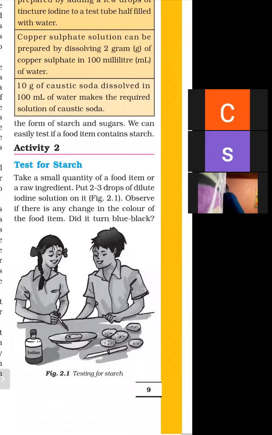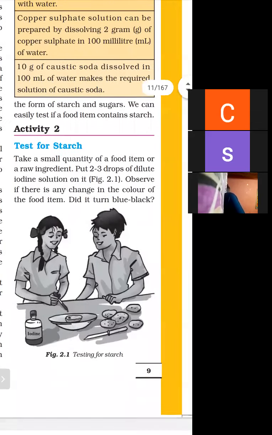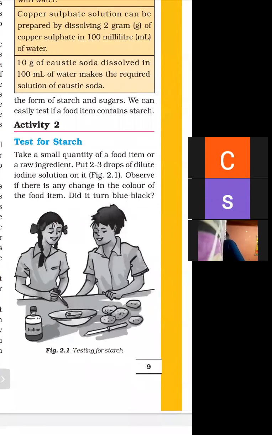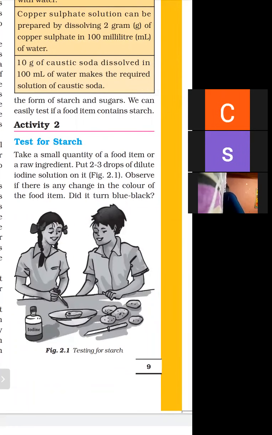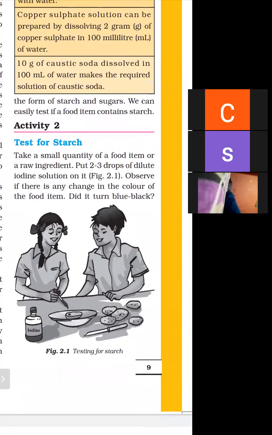And the second step is to put 2 to 3 drops of dilute iodine solution on it, figure 2.1. As shown in figure 2.1, a girl and a boy are doing an experiment using iodine and raw potato. We cut one slice of potato, use a dropper, add some iodine from the dropper onto the cut potato, and see whether it turns blue black or not. If it turns blue black, then the potato contains starch. If it doesn't turn blue black, then it doesn't contain starch.